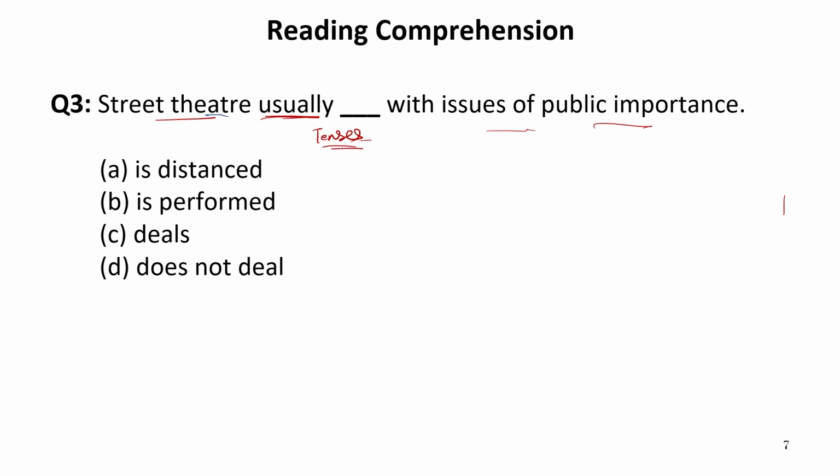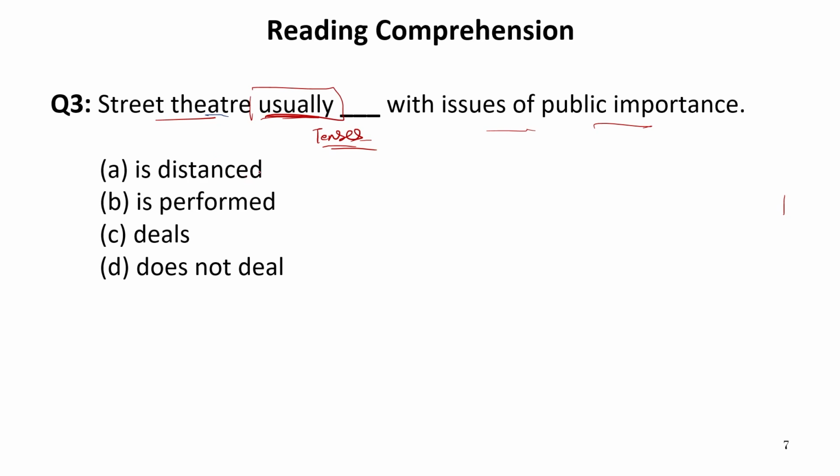Whenever we use words like usually, always, or something which occurs repeatedly or at particular intervals, we write those actions in present indefinite tense or simple present tense. Here the word usually refers to something which happens on particular intervals.